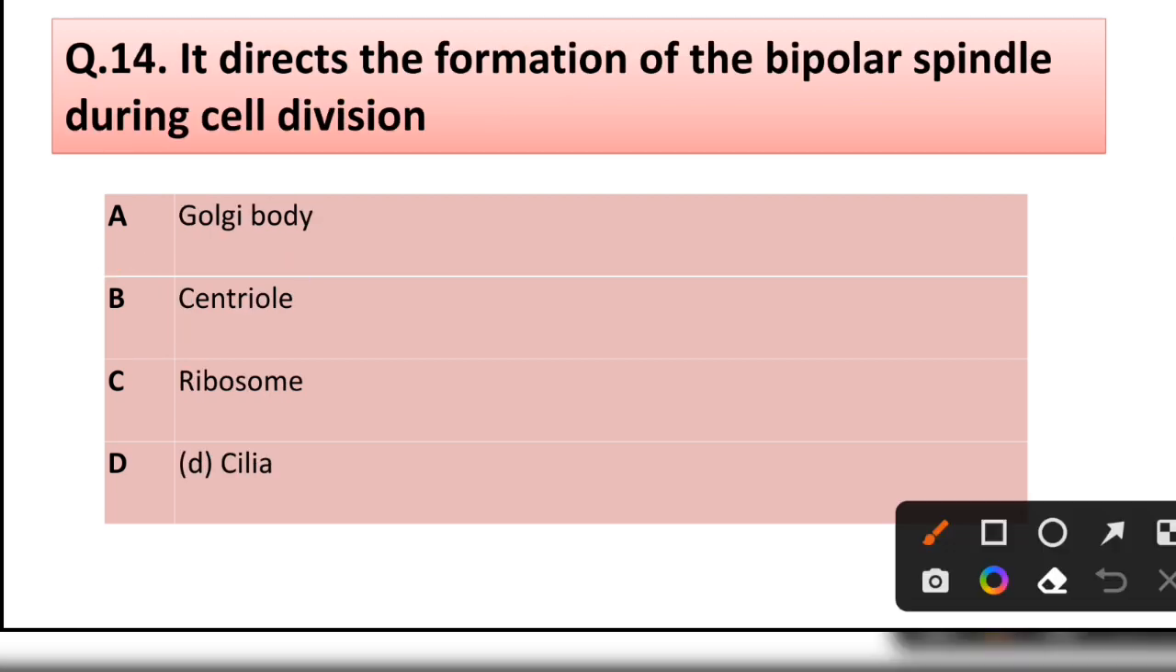Question number 40. It directs the formation of the bipolar spindle during cell division. Golgi body, centriole, ribosome, cilia. Correct answer is option B. Centriole.